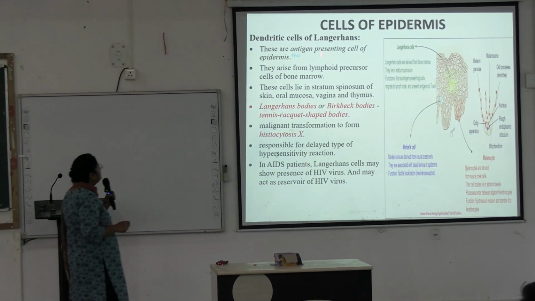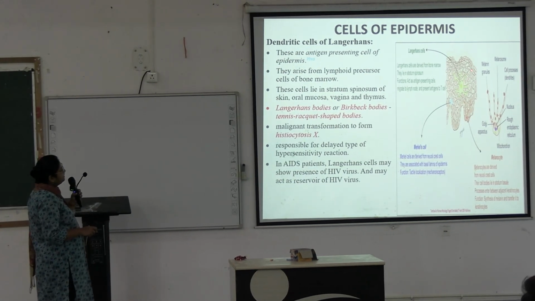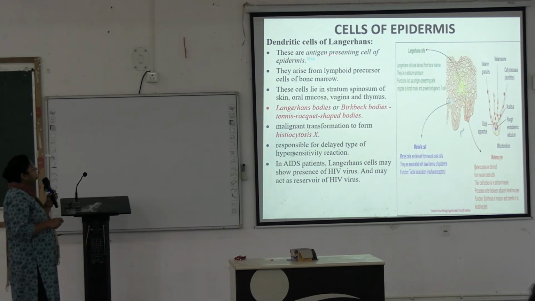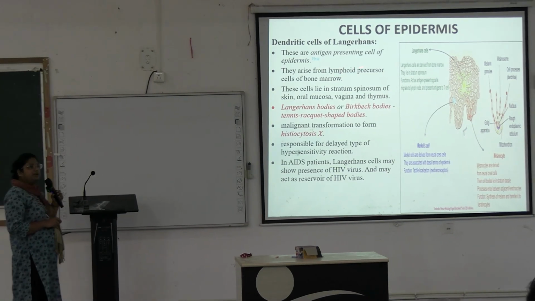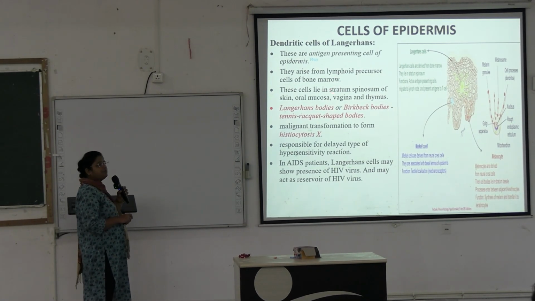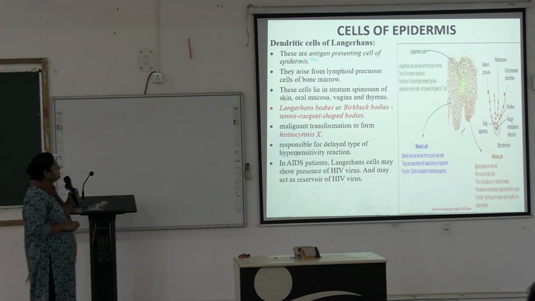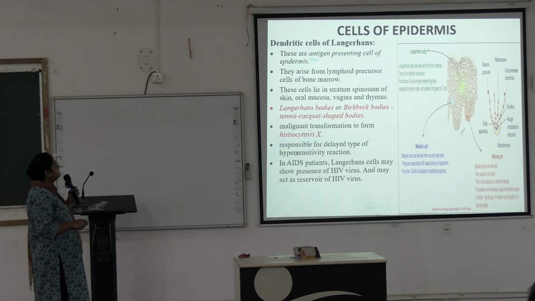Next we are going to the dendritic cells of Langerhans. Here is one Langerhans cell. They are antigen presenting cells of the epidermis, and they arise from precursor cells of the bone marrow, and these cells lie in the stratum spinosum of the skin, oral mucosa, vagina and thymus.